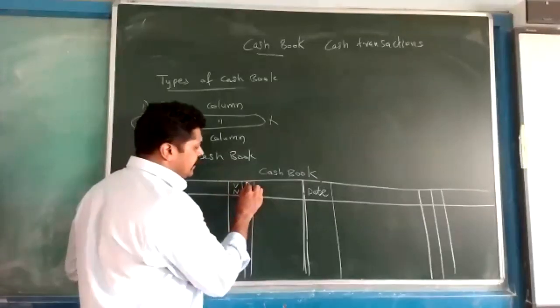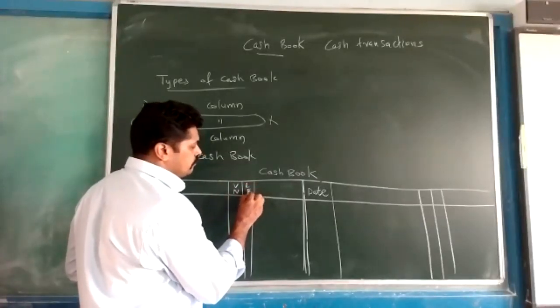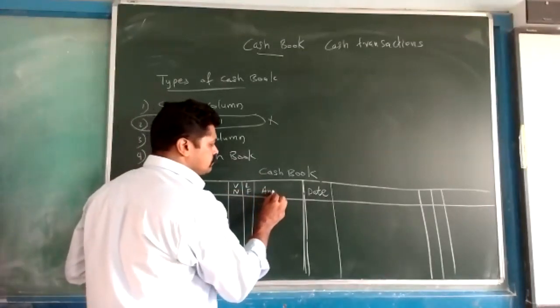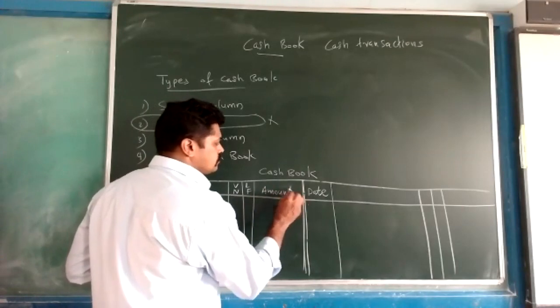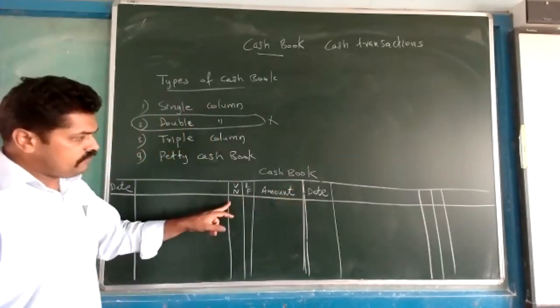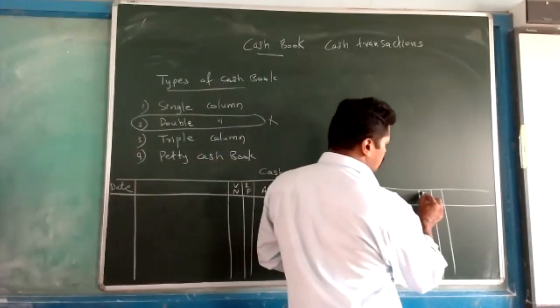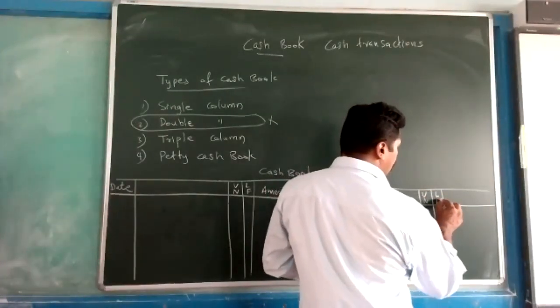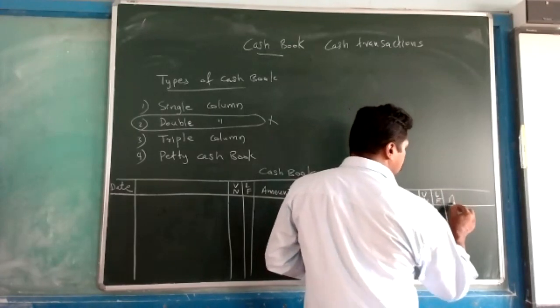This is LF, ledger folio. This is amount. The same will repeat here also: voucher number, ledger folio, amount.